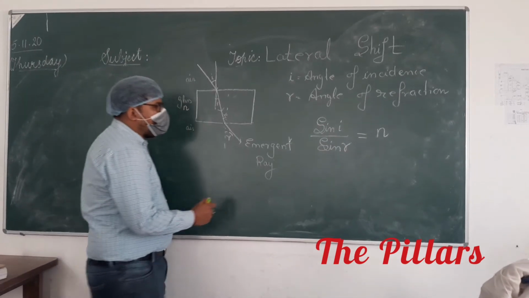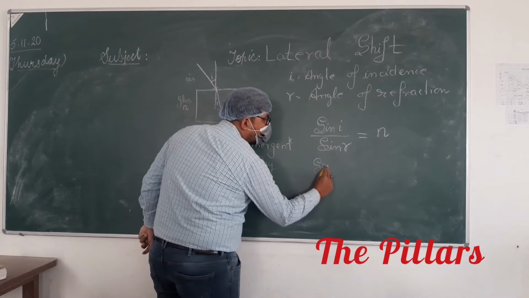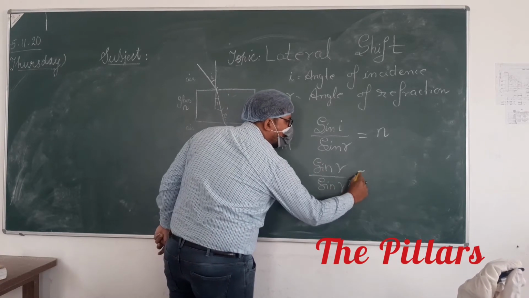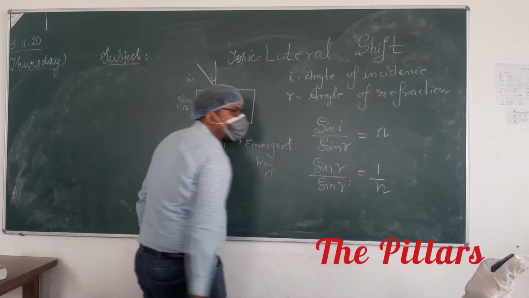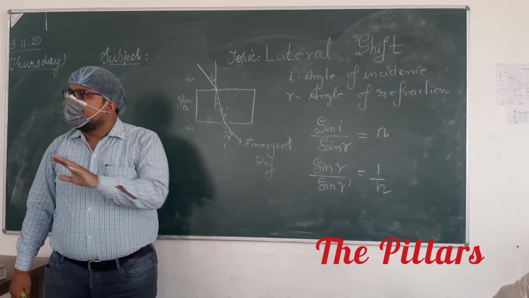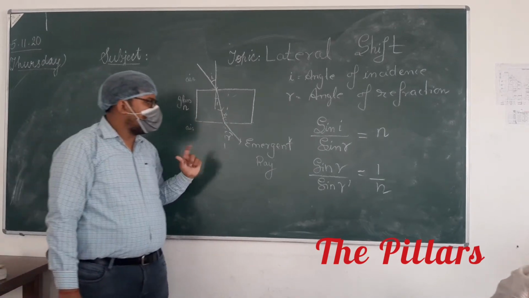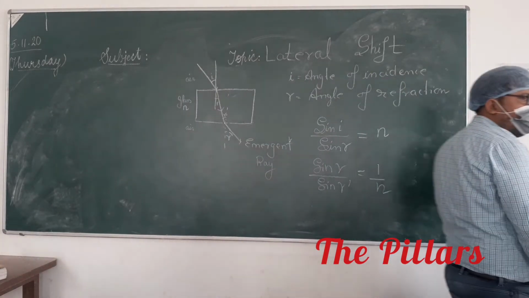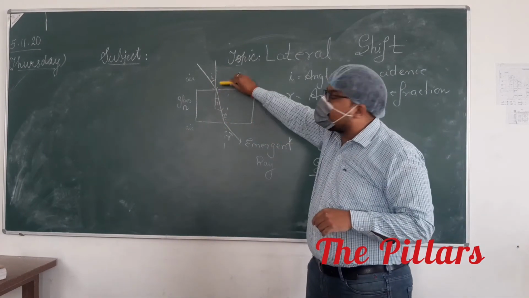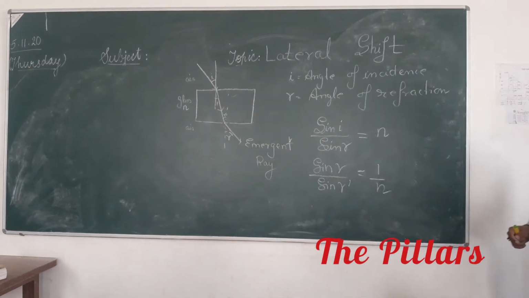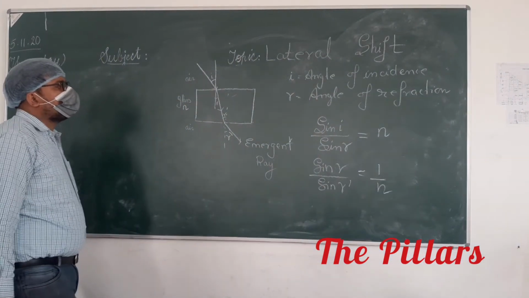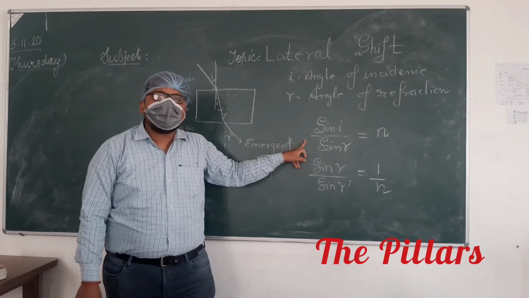So we can write sin R upon sin R dash, and that will be equal to 1 upon N. In the last lecture I have told you, if air to glass is N, then glass to air is 1 by N. Yes or no? Yes, sir. So we will use these two results to prove whether these two rays are parallel or not. You can take a note of this. This I have written from Snell's law.